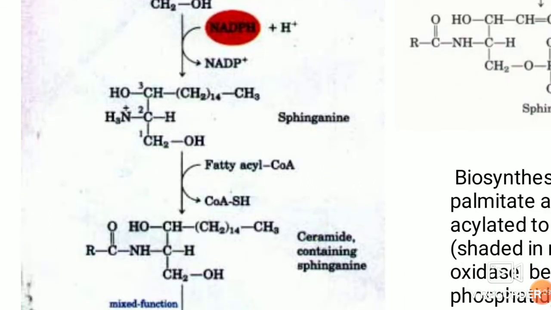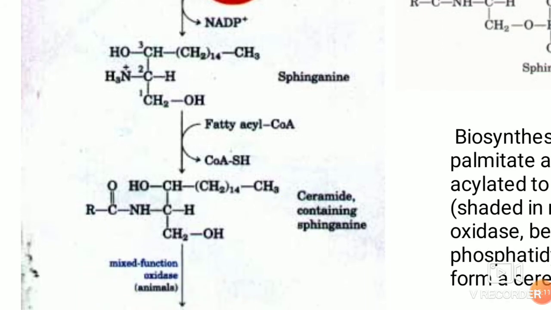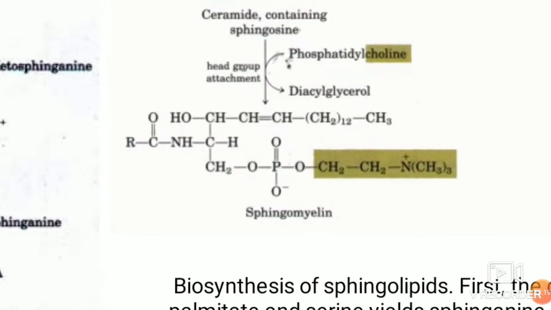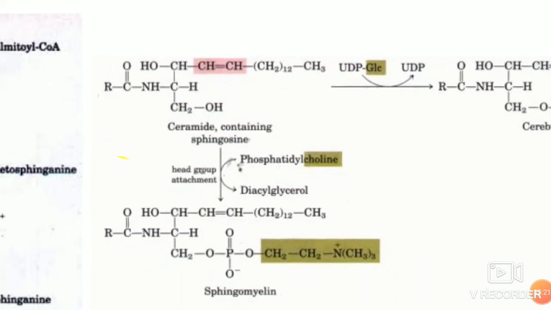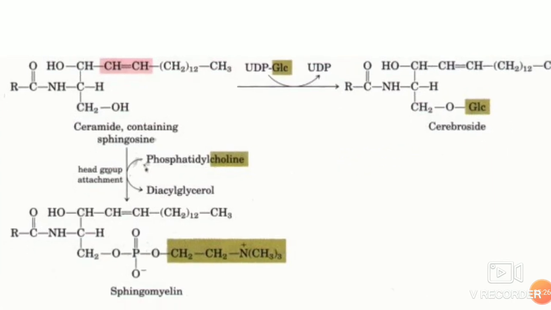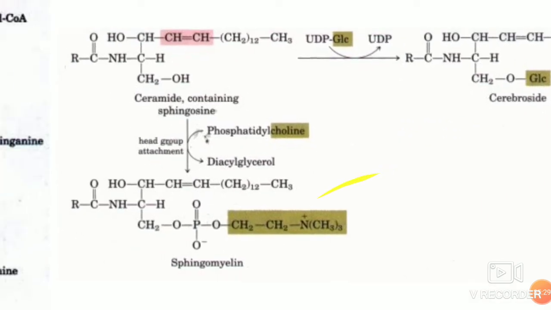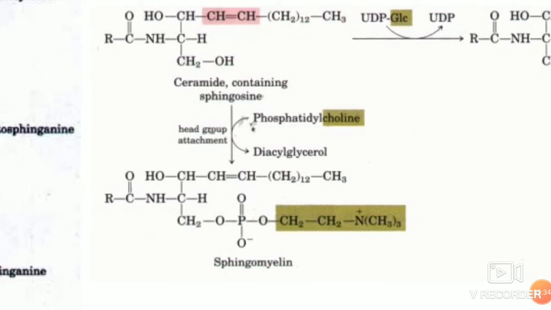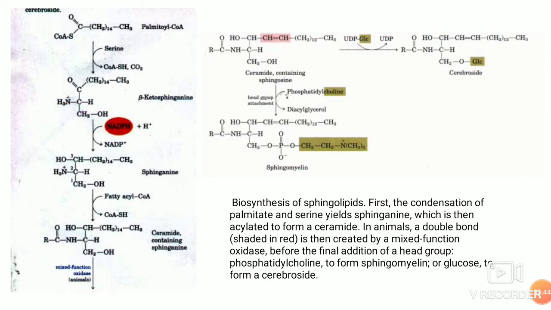Then you have the attachment of fatty acyl CoA to form a ceramide containing sphingosine. Now then you have the mixed oxidases which carry out the further reaction. You have the formation of ceramide activated by UDP. It can go to form cerebroside, or the ceramide can have a head group attachment of a choline molecule to form sphingomyelin. This is an important slide.